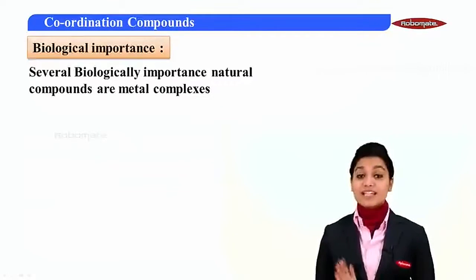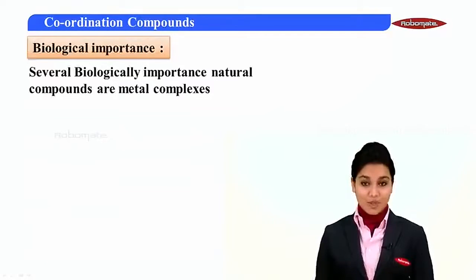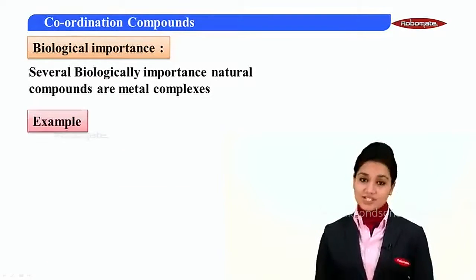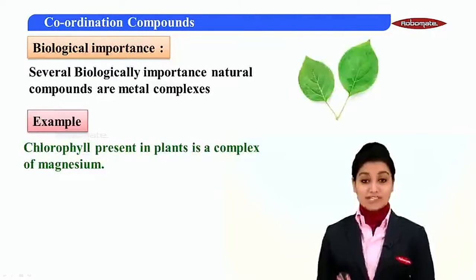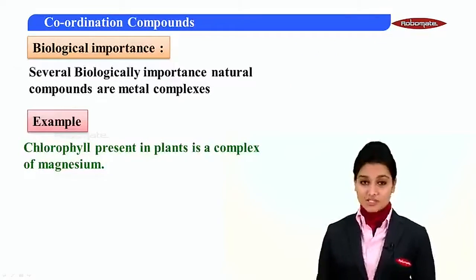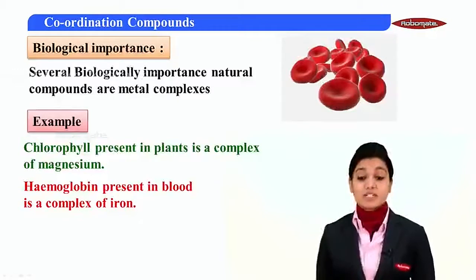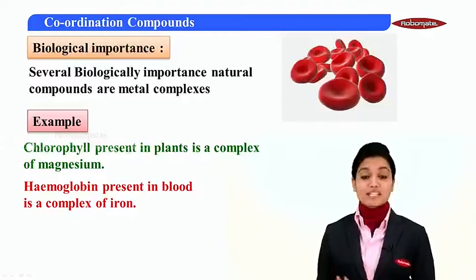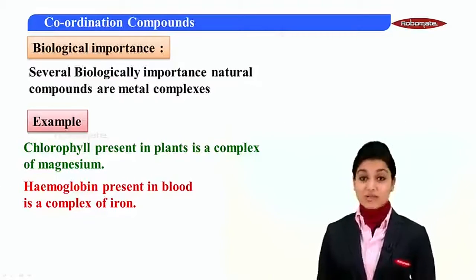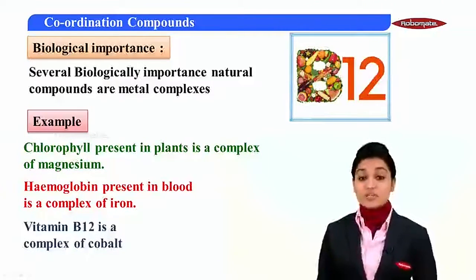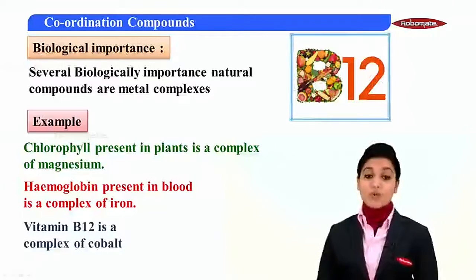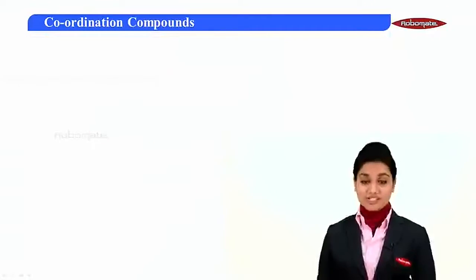The next one is the biological importance. Several biologically important natural compounds are coordination compounds. The very important example is chlorophyll, which is present in plants, is a coordination compound. Not only this, but even hemoglobin, which is present in blood, is also a coordination compound which contains iron as a metal atom. And then we have vitamin B12, which is a complex of cobalt, again a coordination compound.